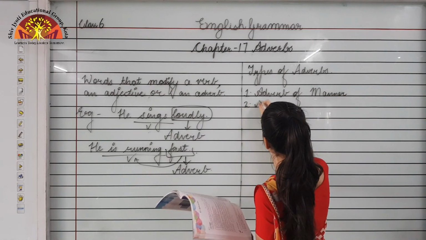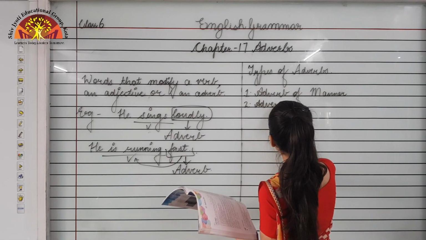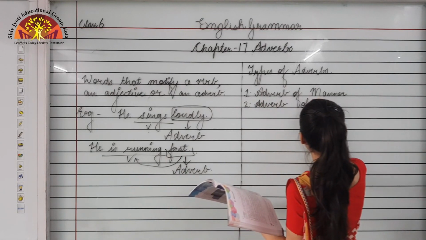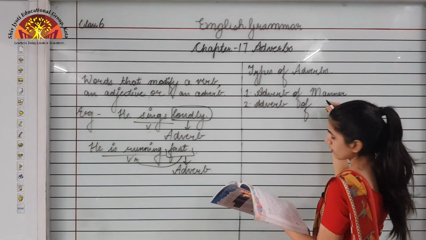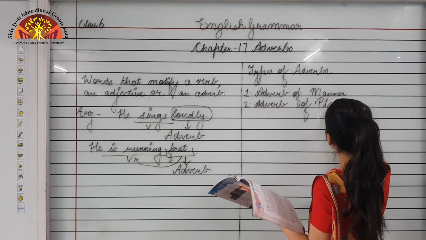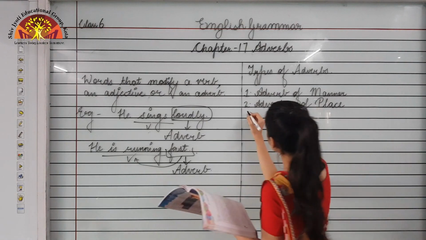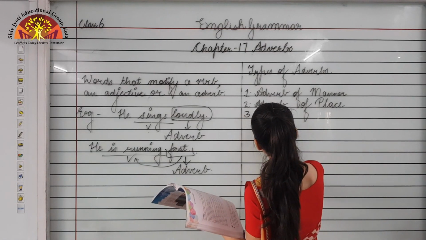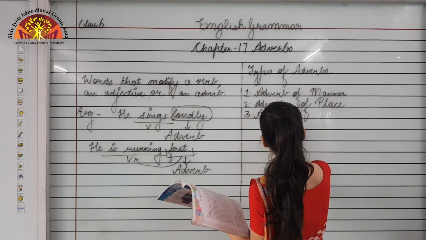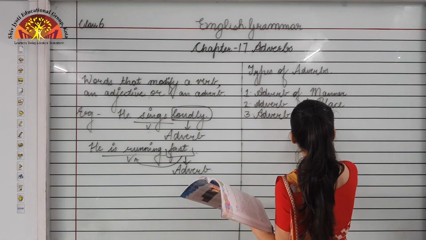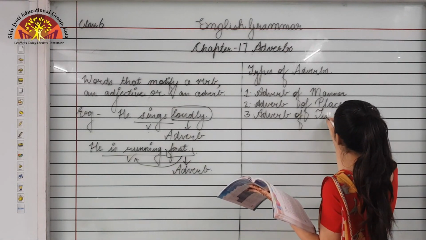Second is adverb of place. Third is adverb of time.